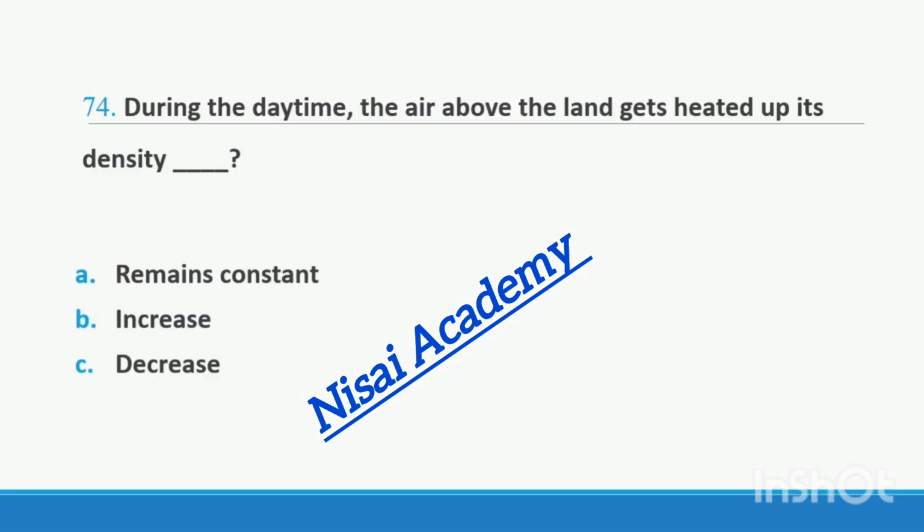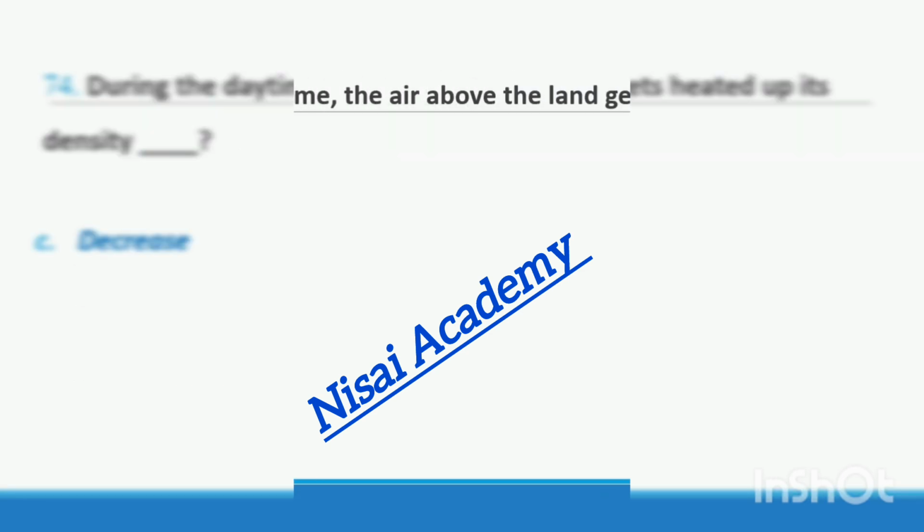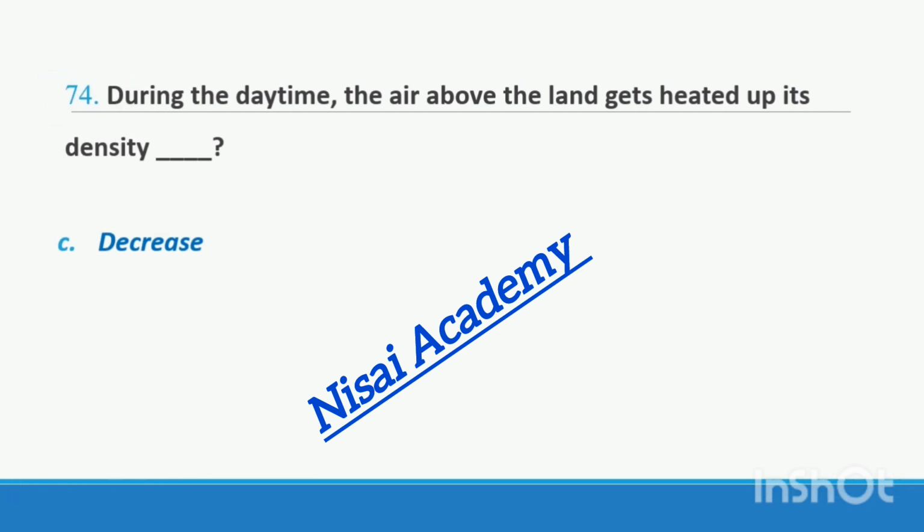During the daytime, the air above the land gets heated up. Its density, option A remains constant, option B increase, option C decrease. During the daytime, the air above the land gets heated up. Its density decreases. Right option C.